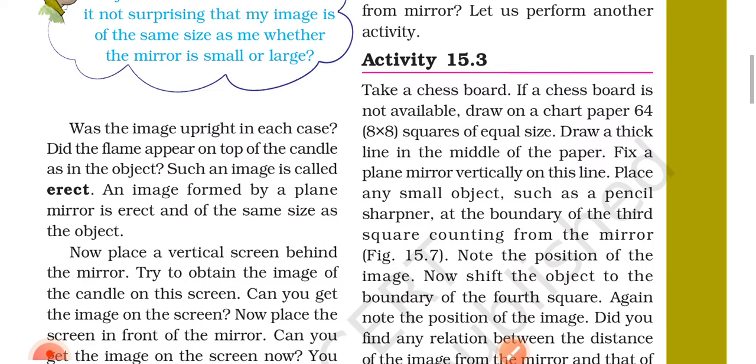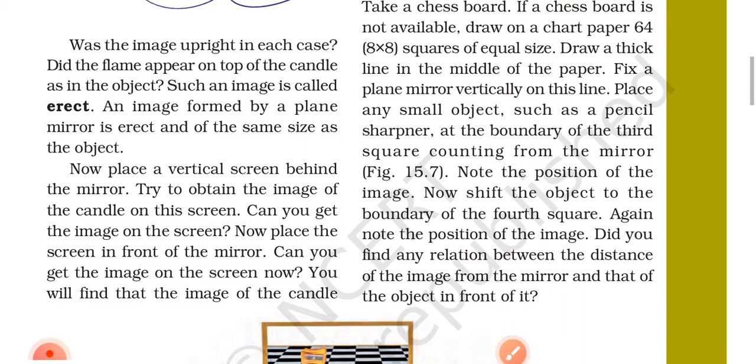Draw a thick line in the middle of the paper. Fix a plane mirror vertically on this line. Place any small object such as a pencil sharpener at the boundary of the third square counting from the mirror, Figure 15.7. Note the position of the image.